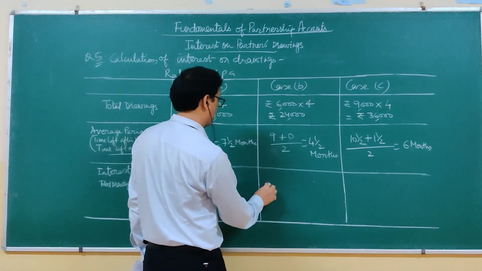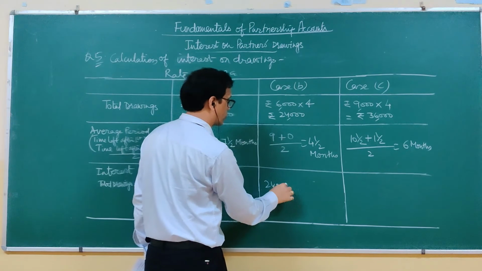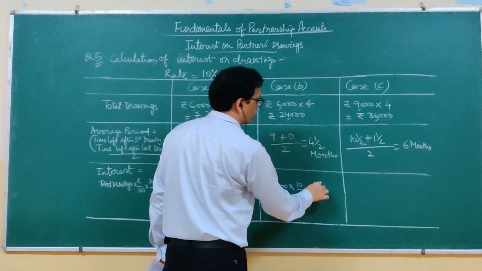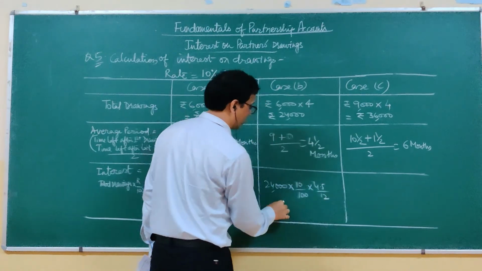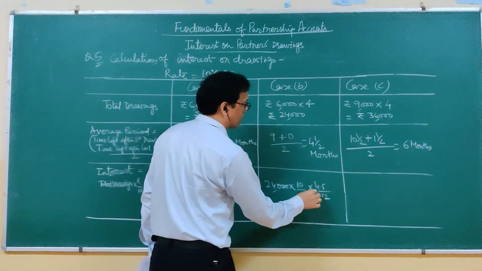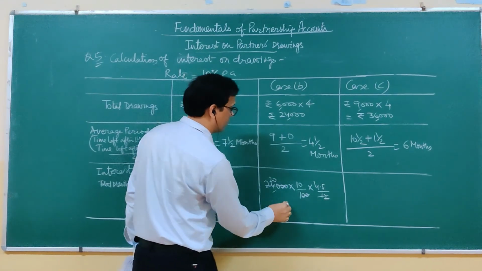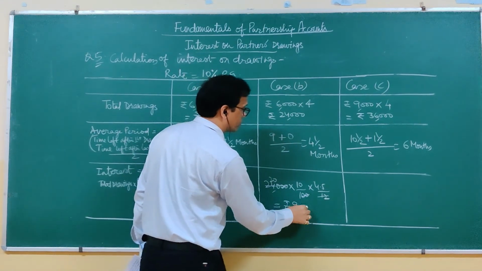Then in this case, total drawing is 24,000 into 10% into 4.5 by 12. So the interest becomes here 900 rupees.